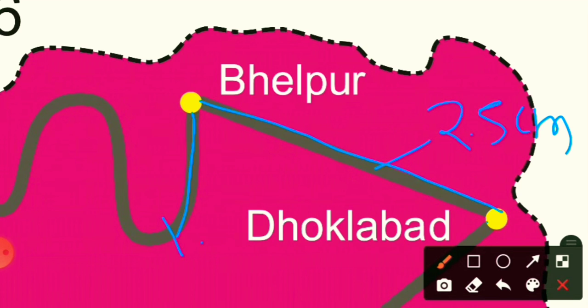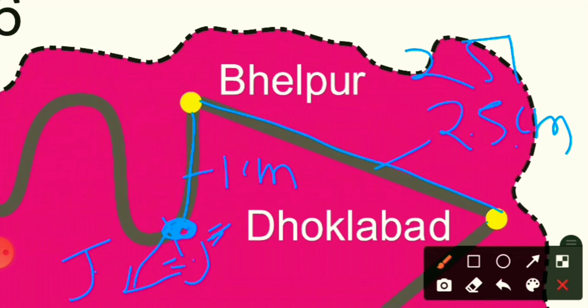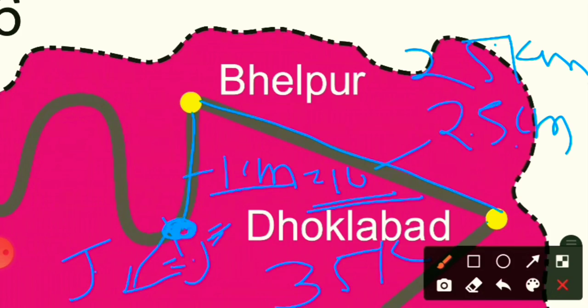So I think here it should be J for Jalebipur. So let me mark it J. So this place will be Jalebipur because it is only 1 centimeter. So 2.5 means 25 kilometer and 1 centimeter means 10 kilometer. So 25 plus 10 total 35 kilometer. So here it should be.